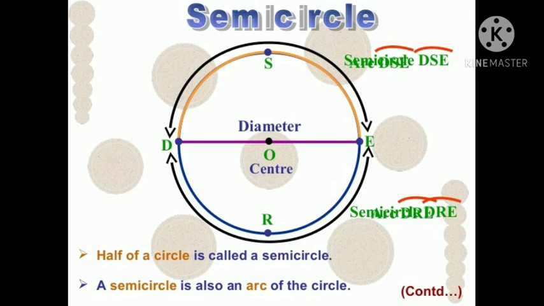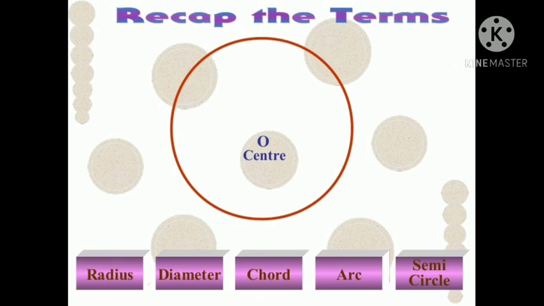Semicircle. Half of a circle is called a semicircle. A semicircle is also an arc of the circle. Here, DSE and DRE are the semicircles of a given circle.